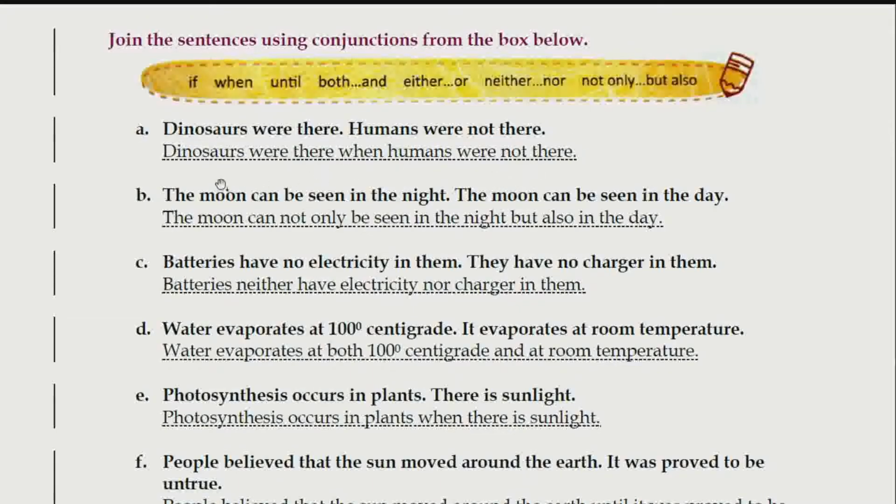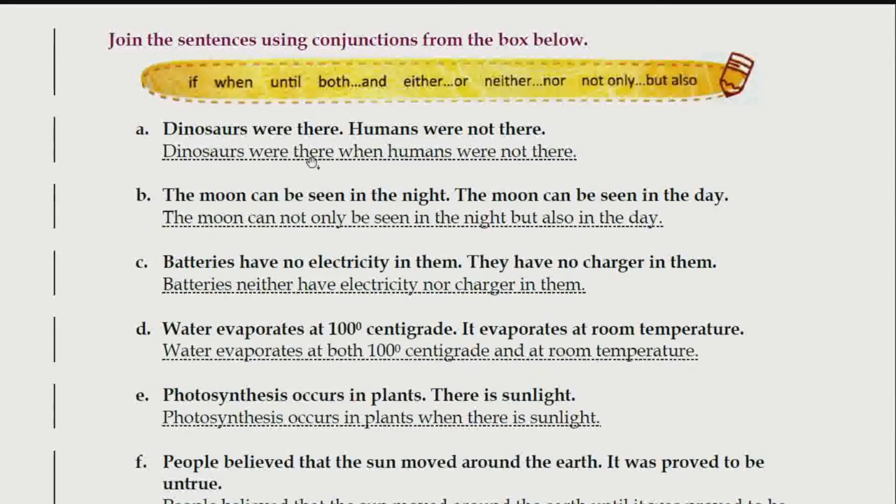The first one. Dinosaurs were there, humans were not there. And most of you will be knowing this by now. Dinosaurs are no more on the earth. They used to live many years ago. So, using a conjunction from the bracket, we will join two sentences.